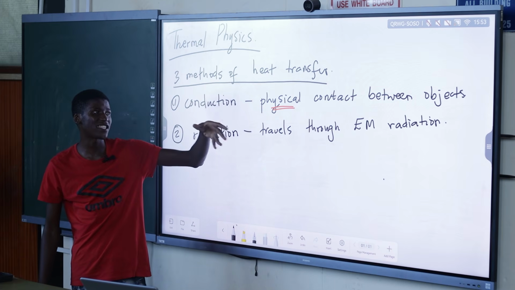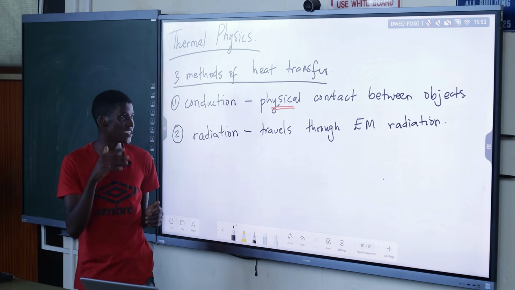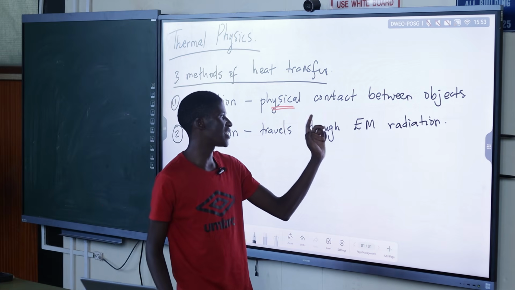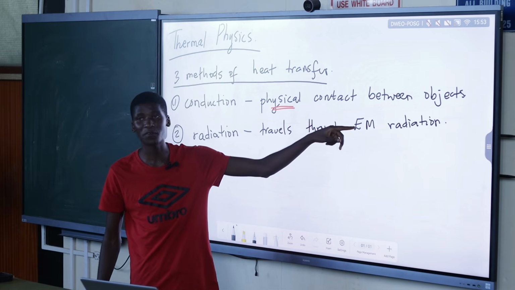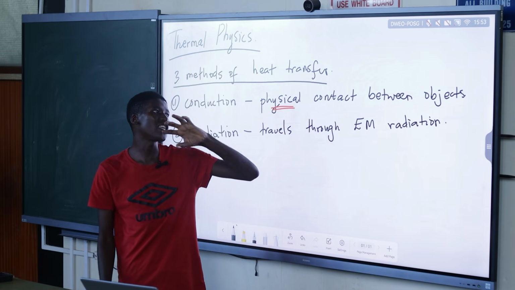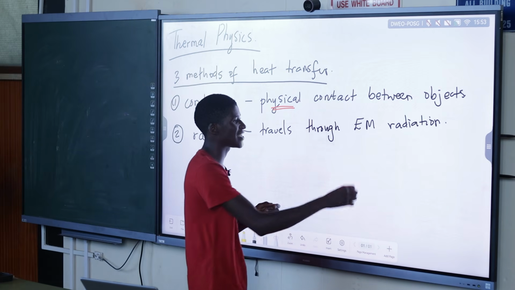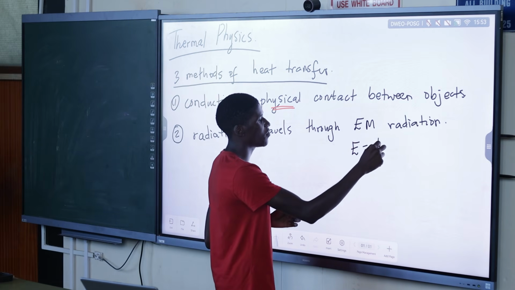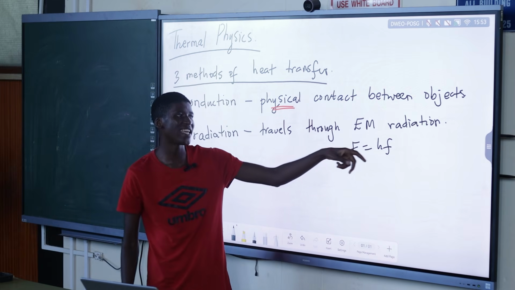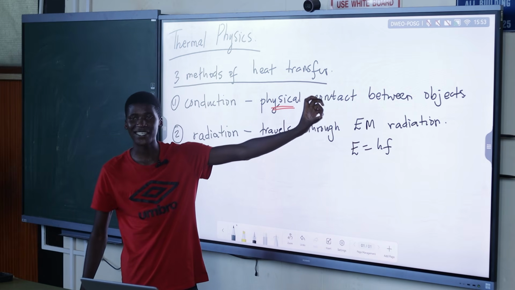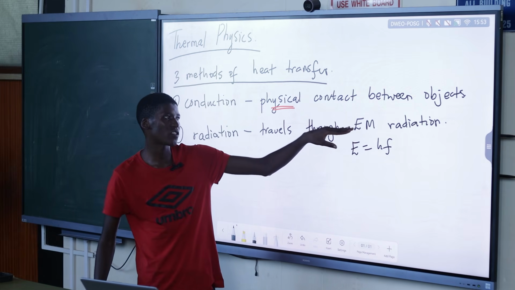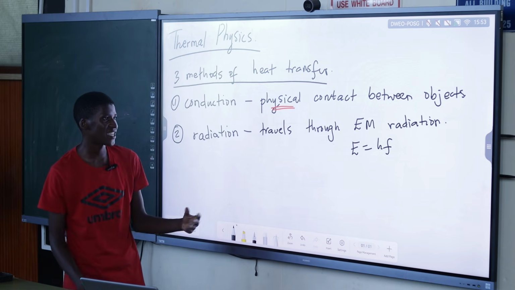Because remember, light is made up of electromagnetic waves. So we've got electric fields, we've got magnetic fields in light. So they carry the energy. And you guys already know the energy calculation using the formula E equals hf. This is the energy of a single particle of light that is carried through any electromagnetic radiation.